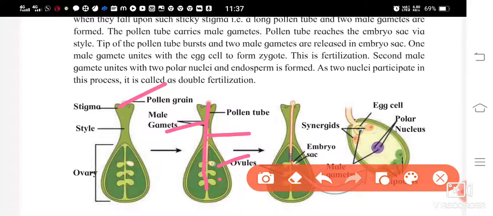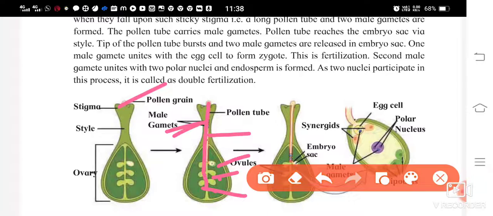Now what happens is the tip of this tube gets burst open and the two male gametes which have been formed get released in this embryo sac.